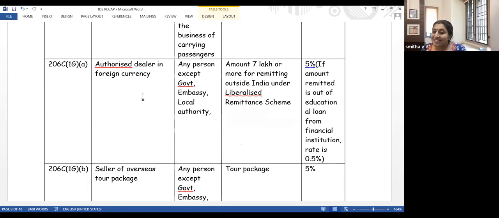One is direct tax and the other is indirect tax. Two taxes, two departments. Tour package, there is no limit. Foreign tour package, definitely that will be a huge amount. Overseas tour package, that will be a huge amount. So anyway, there is no limit. You cannot go for 5,000 rupees for an overseas tour.